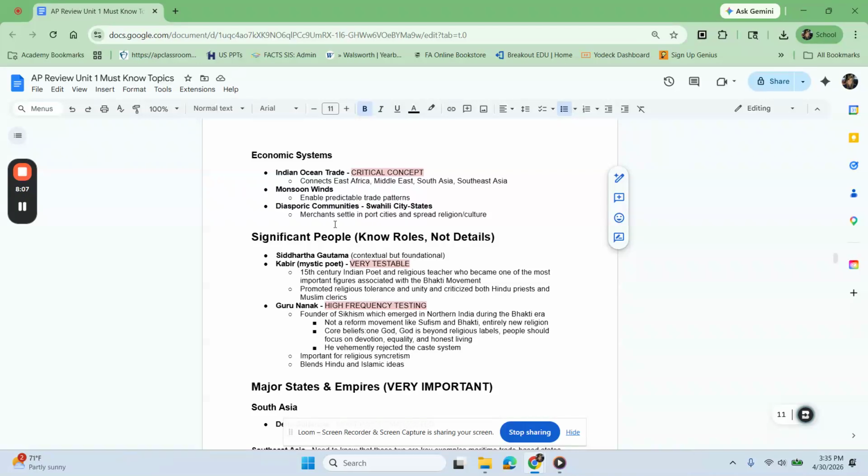So it was this back and forth. What's interesting, though, and this is the part that students tend to latch onto a lot, is the development of these diasporic communities, particularly, again, with the Swahili city-states on the east coast of Africa. A lot of merchants would settle in these port cities. While they were there, they would spread religion, they would spread culture, and sometimes they would end up with another wife and another family that the family back home never even knew about. So we do see this kind of blending of culture.